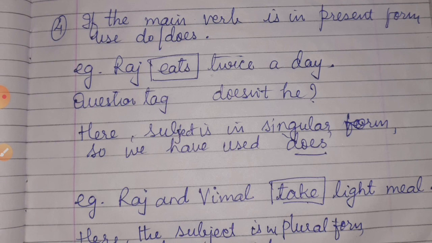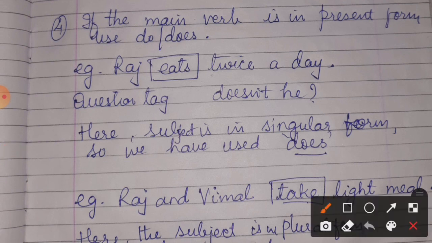Now children, see the example given here. Raj eats twice a day. Again here we do not have any helping verb, but we have the main verb, that is eats. Now if the main verb is in the present form, here the main verb is in the present form. So if your main verb is in the present form, then you will use do or does. Now which will you select?